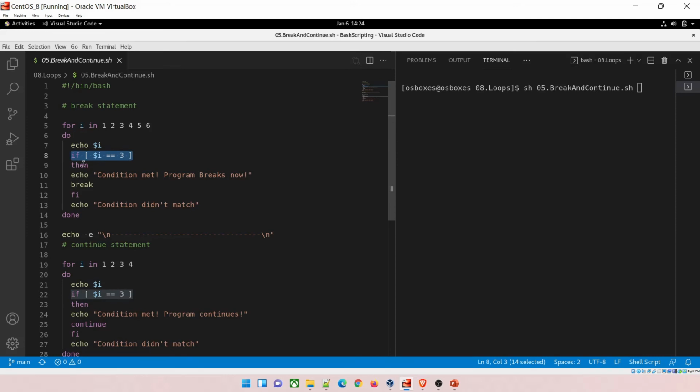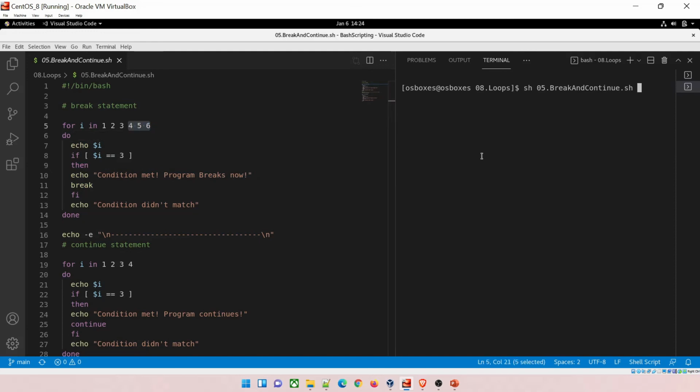And in that, if you have paid attention to my previous videos, I have told you how if else works. So it's a basic if condition in which I'm trying to get the value from this iterator and matching it with number 3. At the first instance, the value would be 1. Does it match? No. So it won't go inside the if and it will just go to condition didn't match. At 2, again the same thing, it won't match. At the time of 3, the condition matches, yes. So if the condition matches, then echo condition met, and then the program breaks, and break takes the control out of this loop, and then it won't run for 5 and 6.